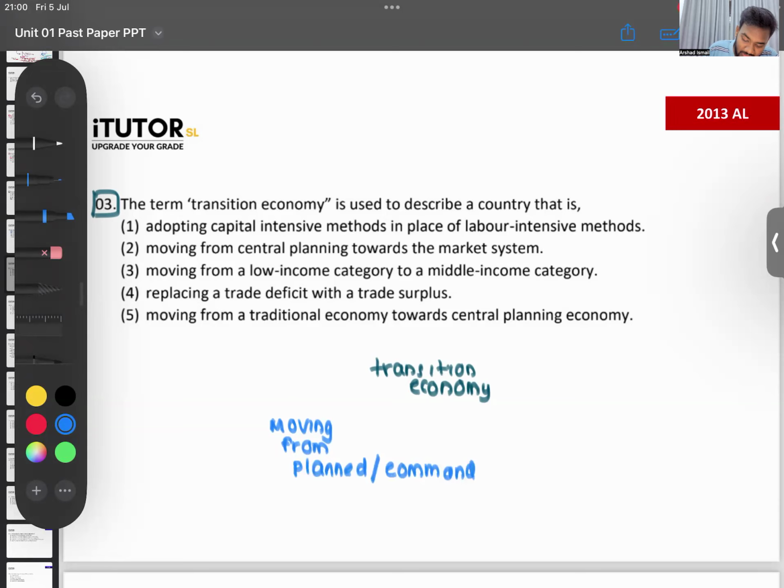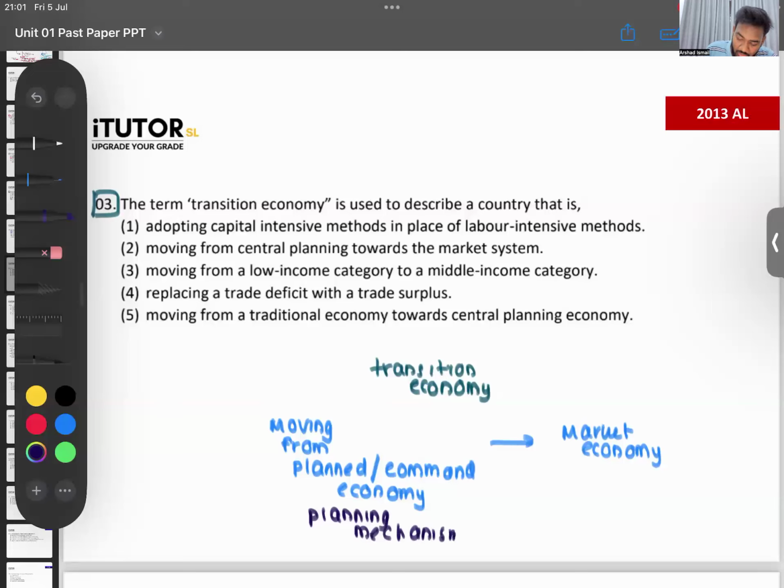They're moving from being a planned or command economy to what? They're moving to become a more market economy. Or in other words, you can say, Lamai, they're moving from using the planning mechanism to using the price mechanism. So that is what this is about. That's what a transitional economy is.